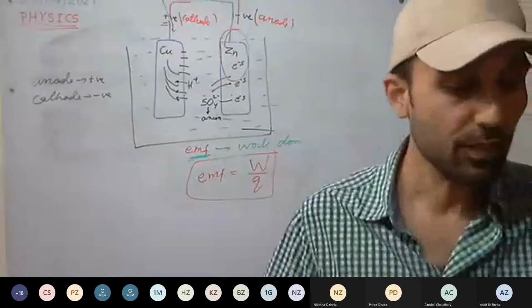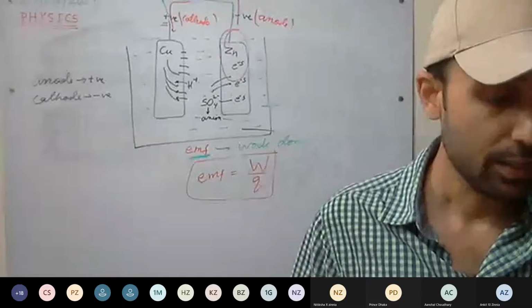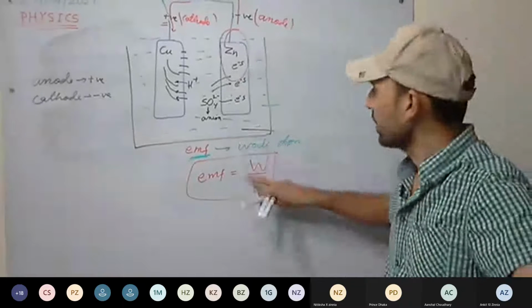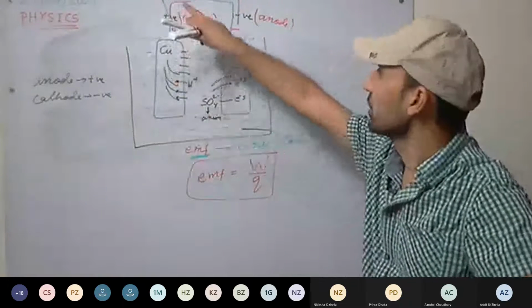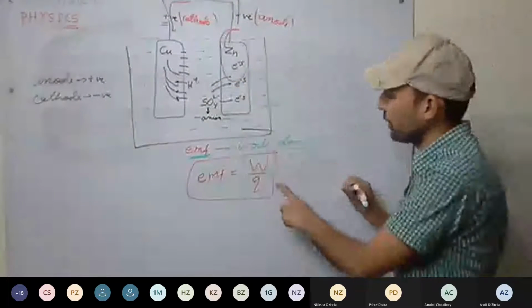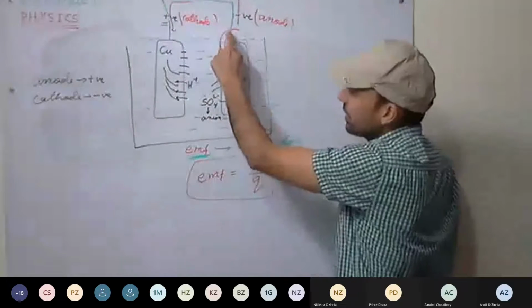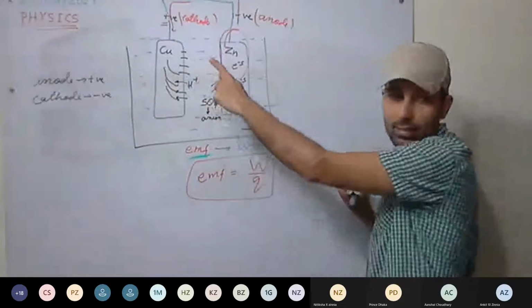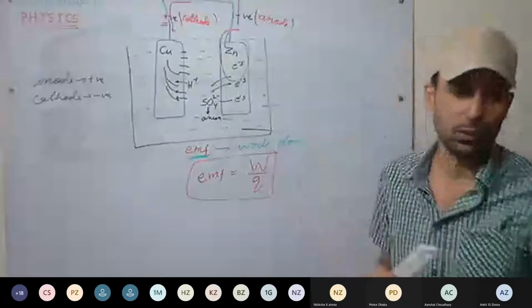This is clear. EMF of a cell is defined as the energy spent per unit charge in taking the positive unit charge through the complete circuit. Always remember, through the complete circuit, that is outside the cell as well as inside the cell. That is electromotive force.